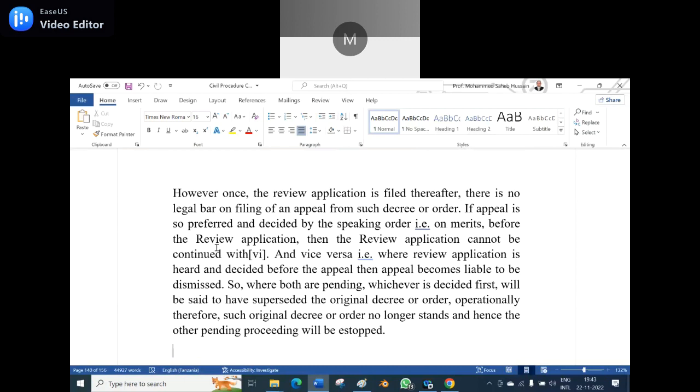If a review order comes, then the appeal will be dismissed. If the appeal comes first and judgment is given, then the review order will be superseded, and it cannot be operative. Estoppel will work over there.